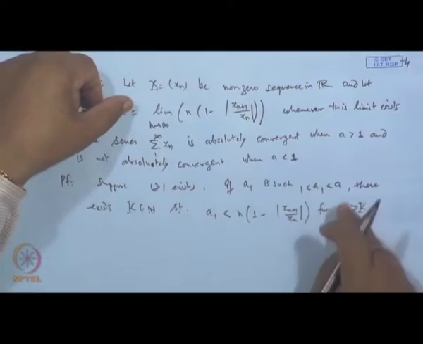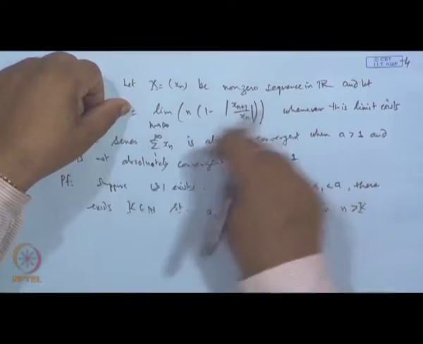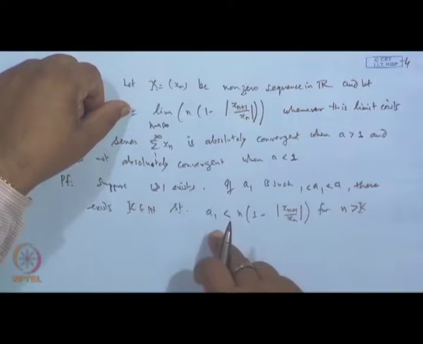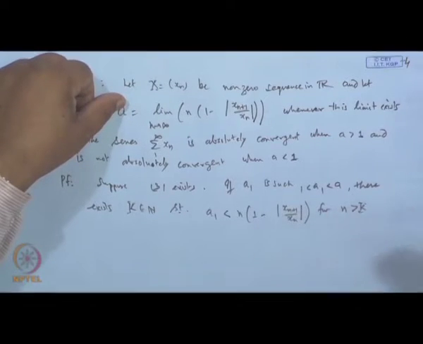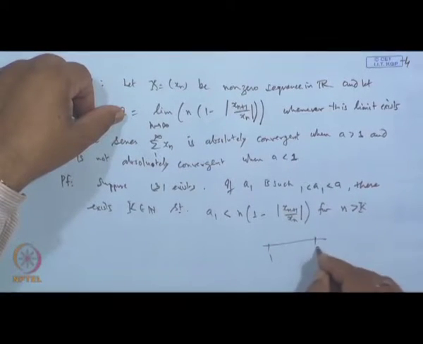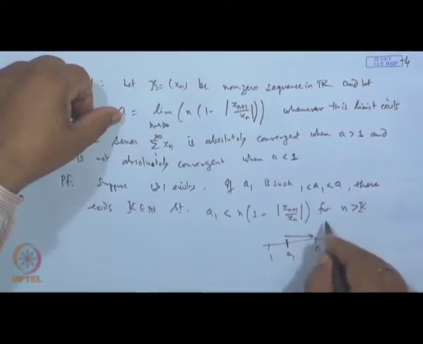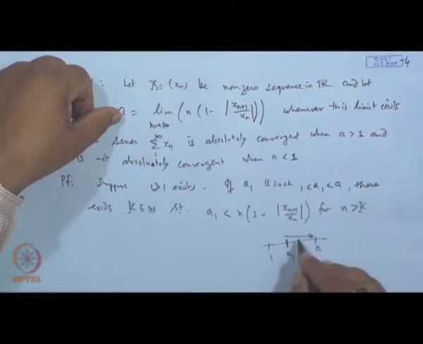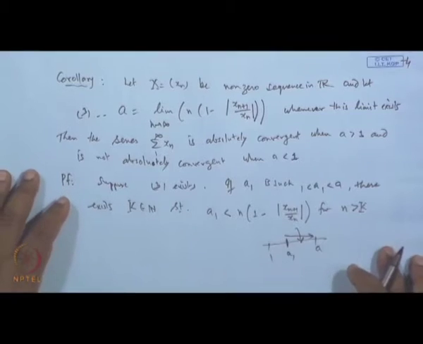So, if I choose a number in between 1 and A, it means there will be terms of this sequence which will exceed A_1, then only the limit will go to A. Okay. Because the limit is going to A, this is 1, here is A, and I am choosing one A_1 here. So, a K can be obtained such that when you take all n greater than K, all the terms of the sequence will fall here, that is, they are greater than A_1. So, if it is so, then what happens to that?